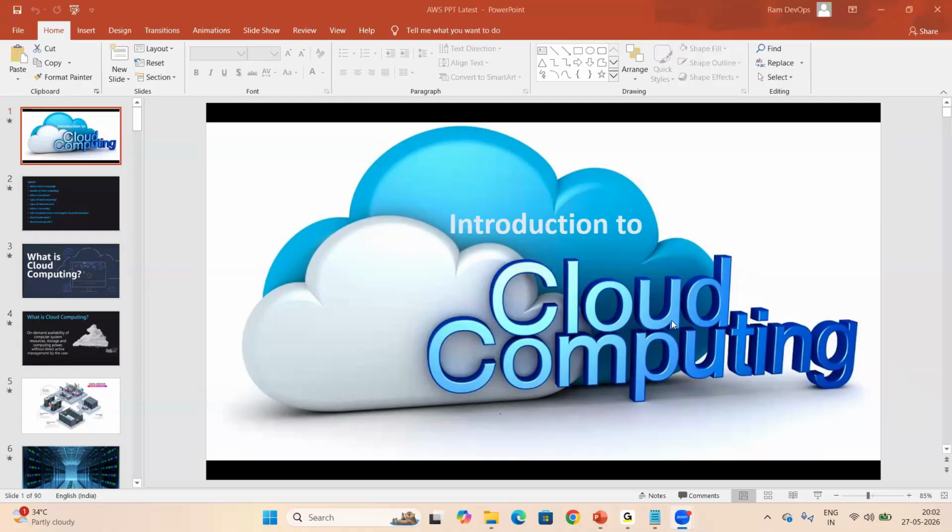Fine. So in the last session, we discussed the DevOps and DevSecOps introduction, right? What is DevOps? What is DevSecOps? What is security? How can we automate the activities? How can we automate the deployments by using Ansible? What is the build and release process? What are the advantages of DevOps tools? So these are all we discussed, right?